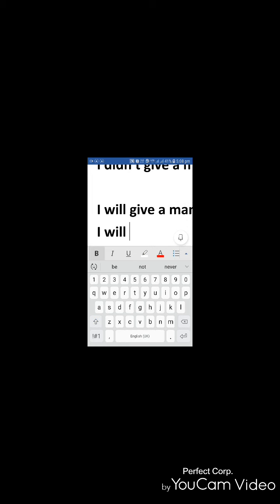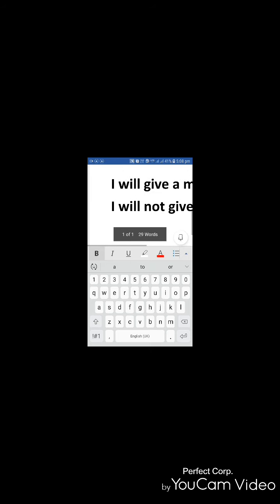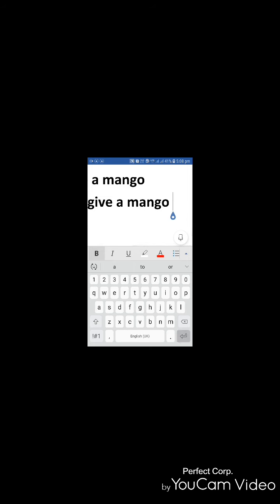I will not give a mango. So this we need to observe. By simply adding not, we make the sentence negative. We apply the same to the other tenses too.